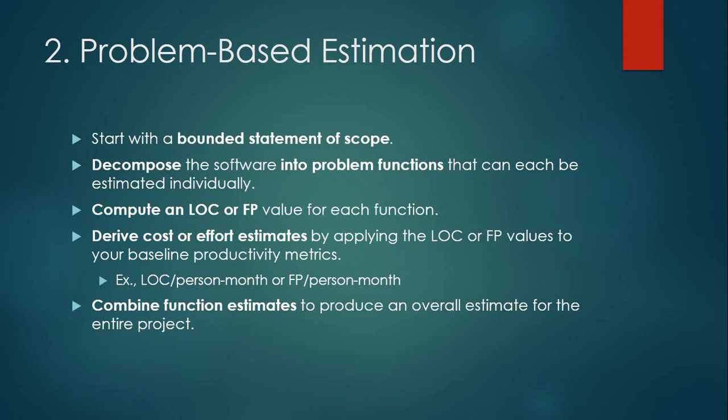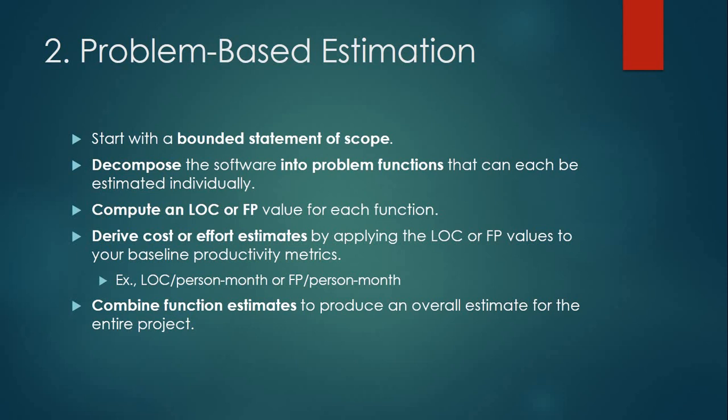The second was problem based estimation. It starts with a bounded statement of scope. Decompose the software into problem functions that can each be estimated individually. We will have to divide it and estimate each one individually. Compute an LOC or FP value, meaning line of code or function point, for each function.